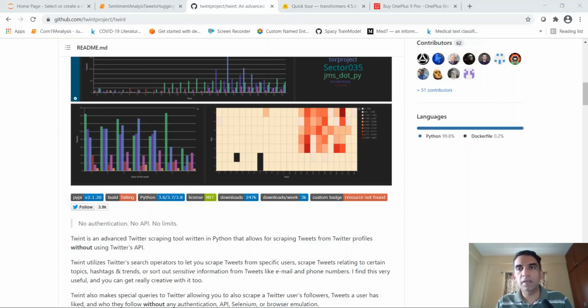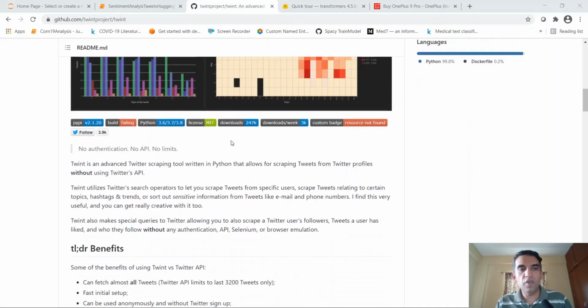Let's get started. I'll be using the Twint Python package. Twint is an advanced Twitter scraping tool written in Python. It allows for scraping tweets from Twitter profiles without using Twitter's API. I had applied for Twitter's API, but I never got any reply back from Twitter. So if you don't have access to the Twitter API, then this is a good tool for you to extract tweets